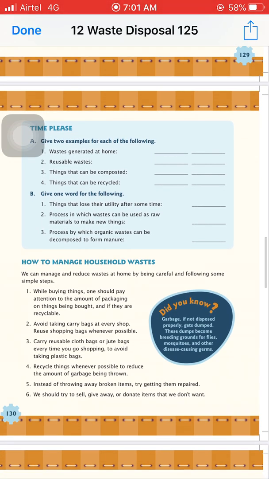Next one is give 1 word for the following. First is things that lose their utility after some time. The answer is waste. Process in which waste can be used as a raw material to make new things. So we can use raw materials to make new things in recycling. Third one is process by which organic waste can be decomposed to form manure. The answer is composting.